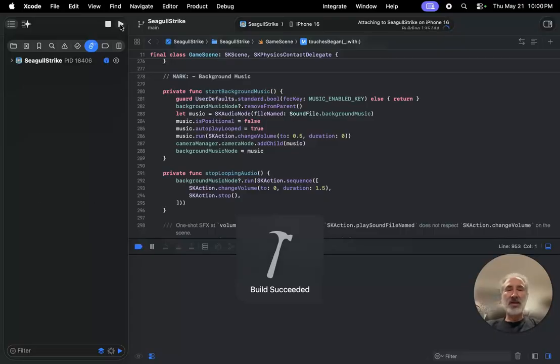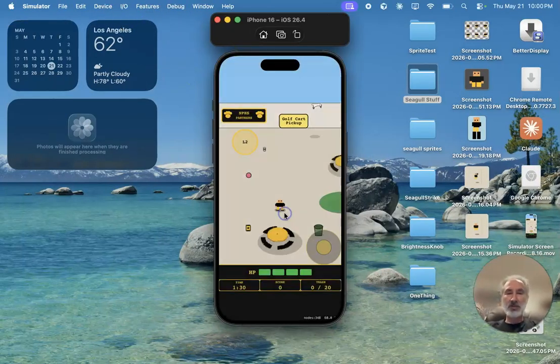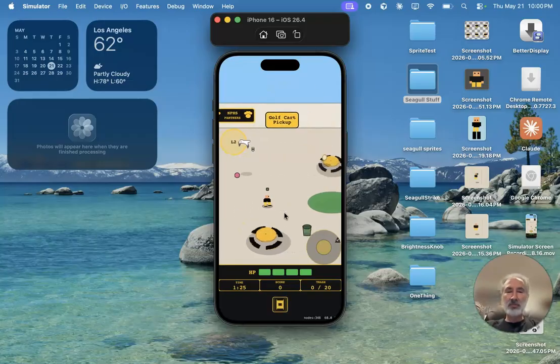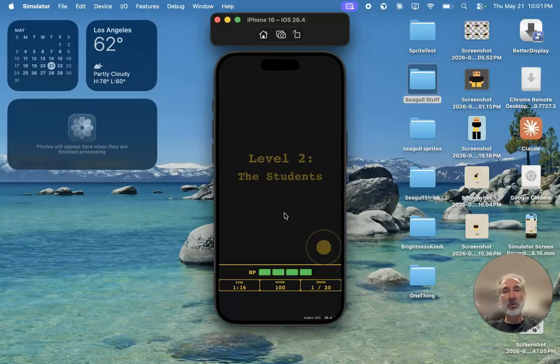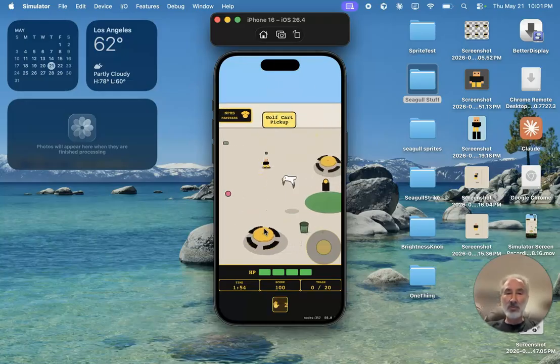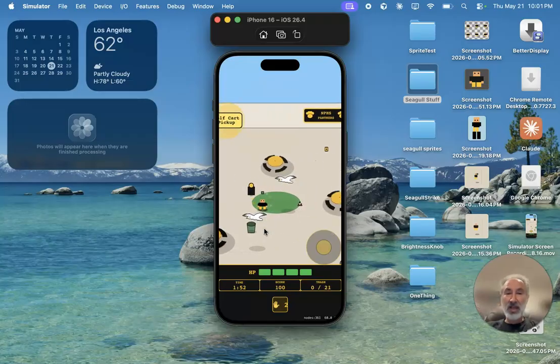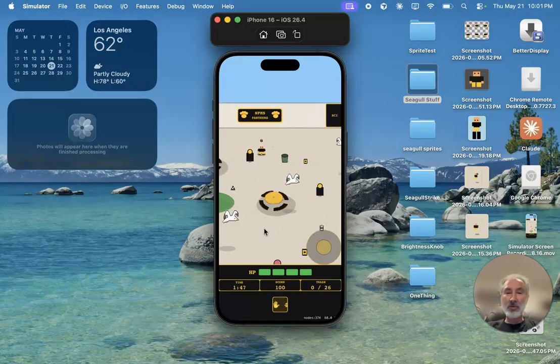The thing that I'm trying to test here is whether or not I can pick up multiple pieces of trash. So I'm going to go ahead and hit play. Now, this is level 1, and I put a little back door in for testing purposes where I can go directly to level 2 without working too hard. So I'm just going to go to the level 2 portal. There we go. Now that I'm in level 2, I want to check, can I pick up more than one piece of trash? Okay, the good news is this: I am picking up more than one piece of trash.